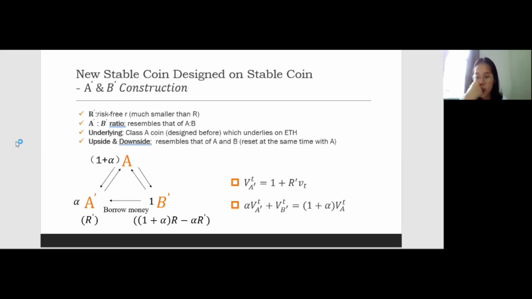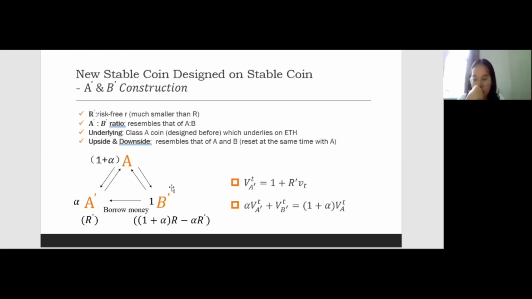We denote the coins by A prime and B prime. In the contract, the split structure resembles that for A and B. Class B prime borrows money from A prime to invest in Class A, and 1 plus alpha A can be split into alpha A prime and 1 B prime at any time. Conversely, the same amount can be merged into Class A.